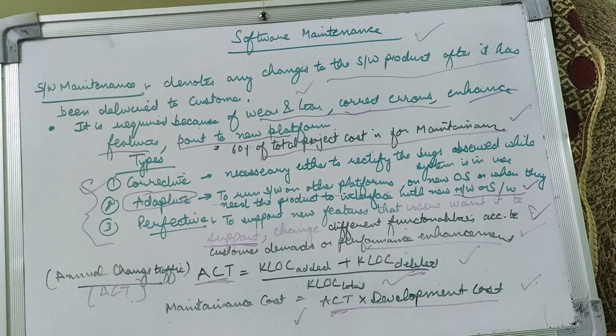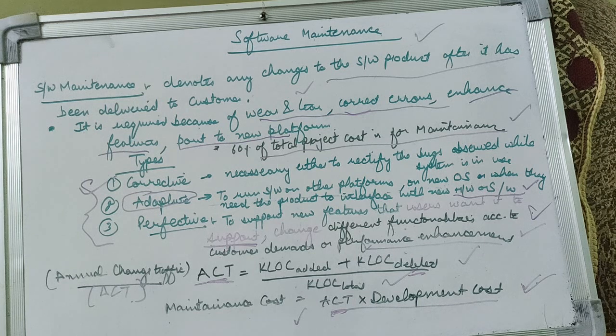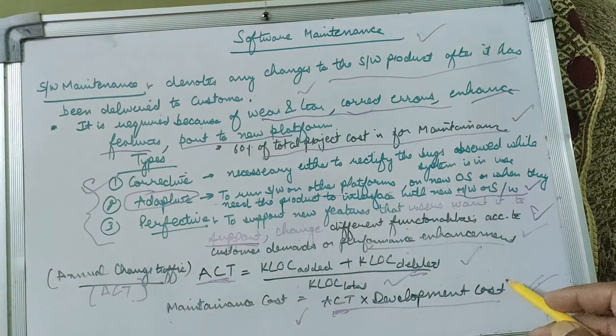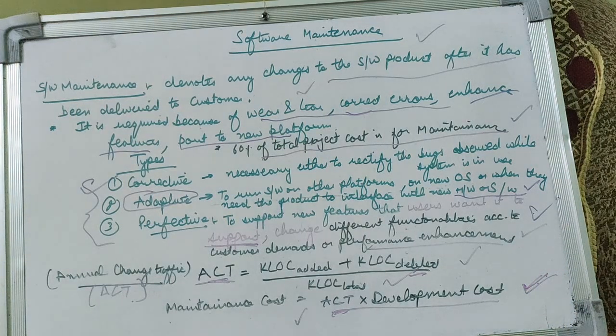But this won't give you the exact results. It will not give you accurate results, only approximate results, because there are several other factors that need to be taken into account, such as the experience level of the engineers, the familiarity of the engineers with the product, hardware requirements, software complexity, and so on. Those factors are not taken into account. But if you need to compute the approximate maintenance cost, it can be done by means of this formula: maintenance cost is equal to ACT into development cost.